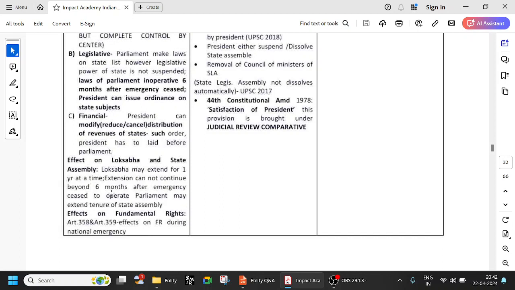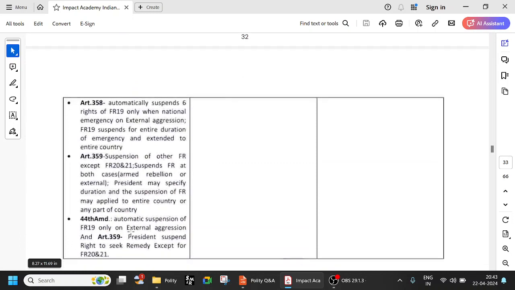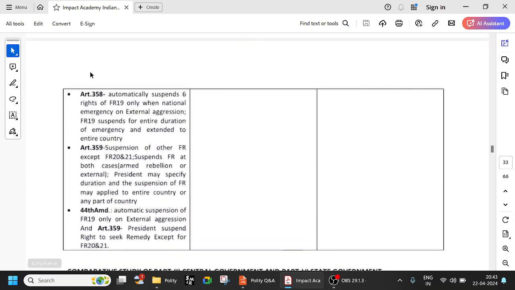Effect on fundamental rights. Articles 358 and 359 govern the effects on fundamental rights during a national emergency. Article 358 says it automatically suspends the 6 freedoms of fundamental right 19, when the national emergency is based on external aggression.